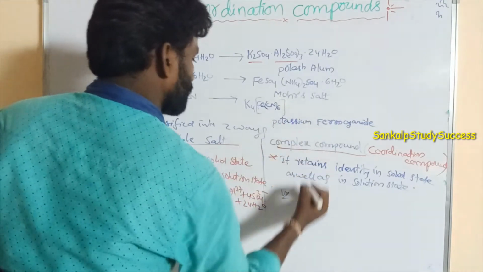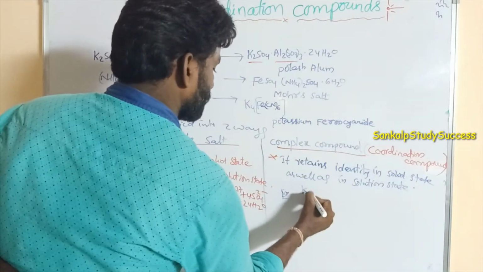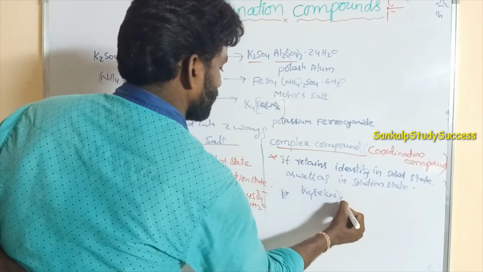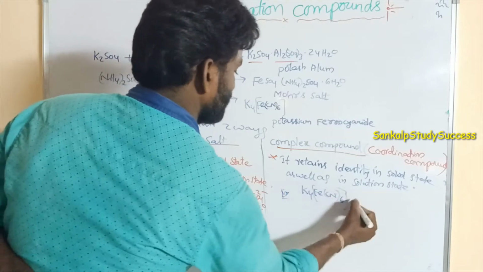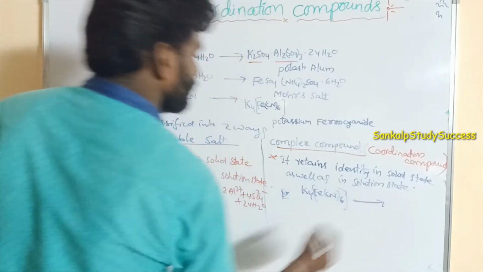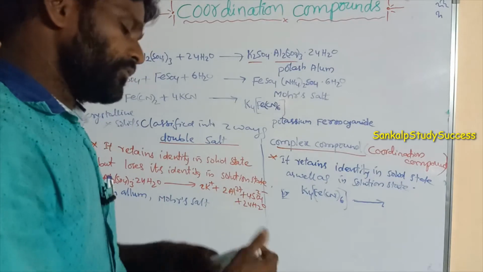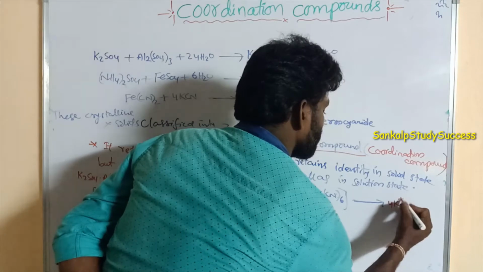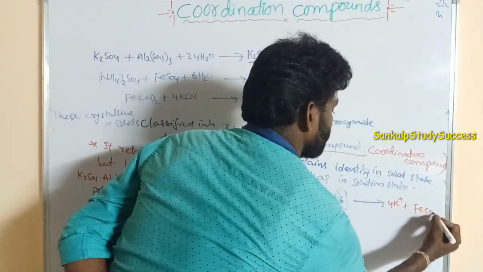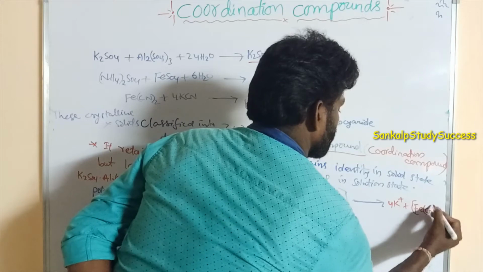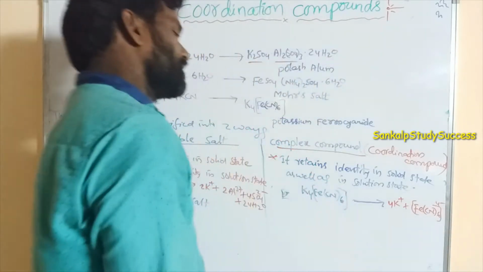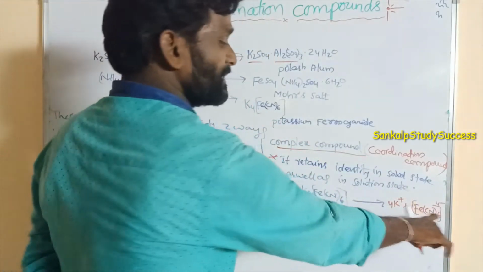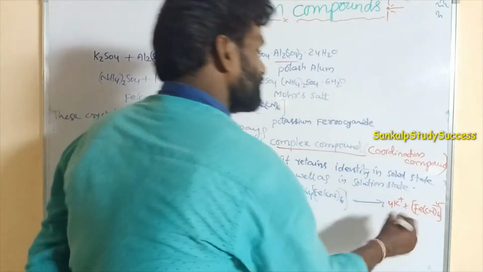Third one, like potassium ferrocyanide, K4[Fe(CN)6], right? K4[Fe(CN)6]. So when it is dissolved in water, it dissociates into complex ion and counter ion, 4K+ and [Fe(CN)6]4-. So it is not completely ionized. It cannot ionize to Fe2+ and 6CN-. So it is a counter ion.